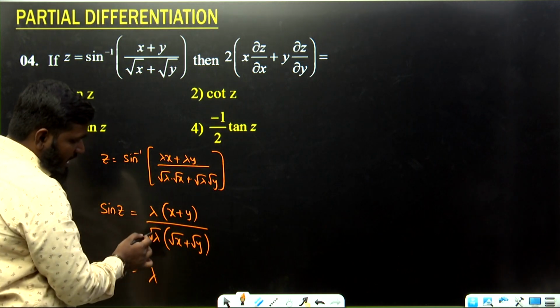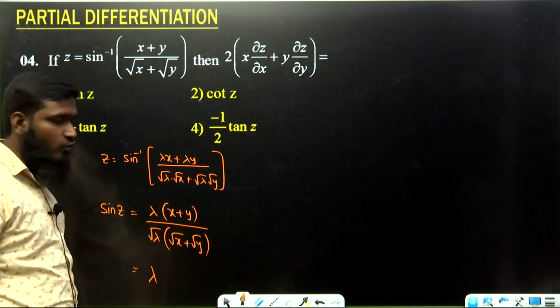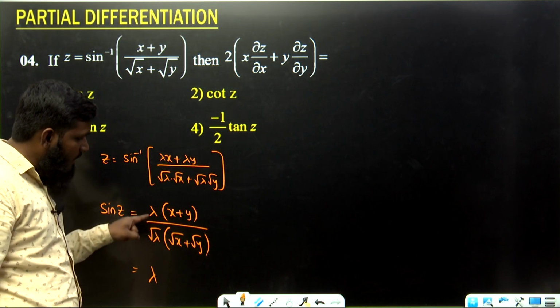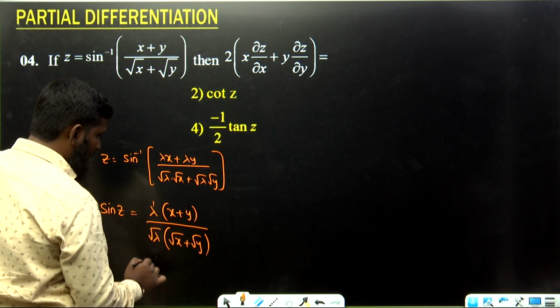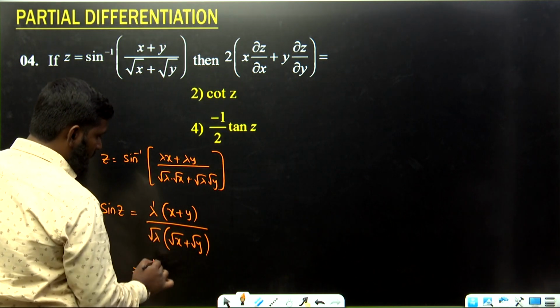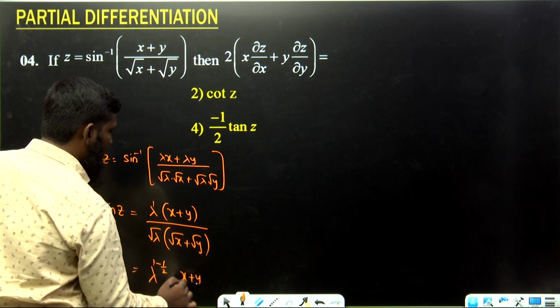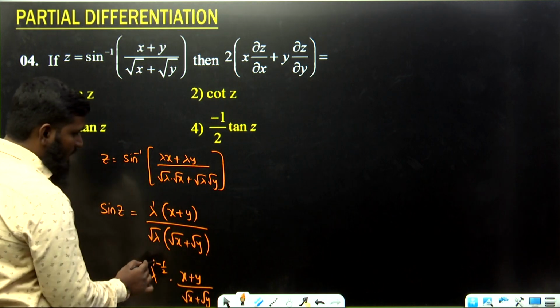What is this power we are having over here? Lambda power 1 by 2. Root lambda means lambda power 1 by 2. Lambda power 1 by 2 means bases are same in division, so powers should be subtracted. What is the power we are having? 1 minus 1 by 2. The remaining part is the question, x plus y divided by root x plus root y. Okay, means 1 minus 1 by 2.